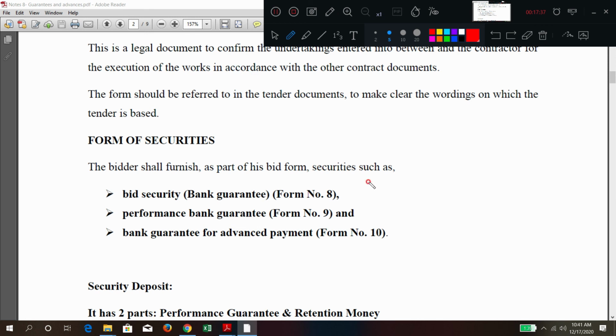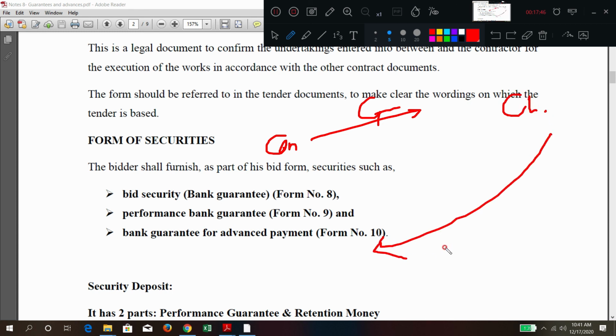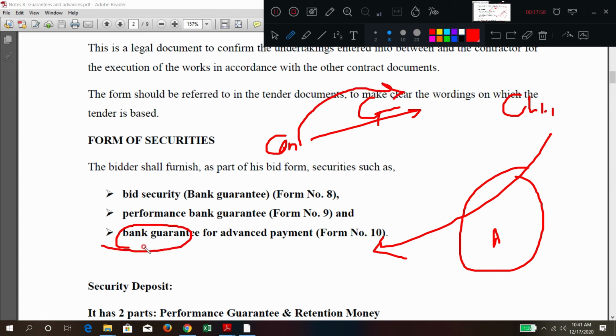Apart from that, the contractor gives a guarantee for advance payment, and the client gives some amount as an advance. To secure this amount, the contractor also gives a guarantee in the form of a bank guarantee, called the bank guarantee for advance payment.